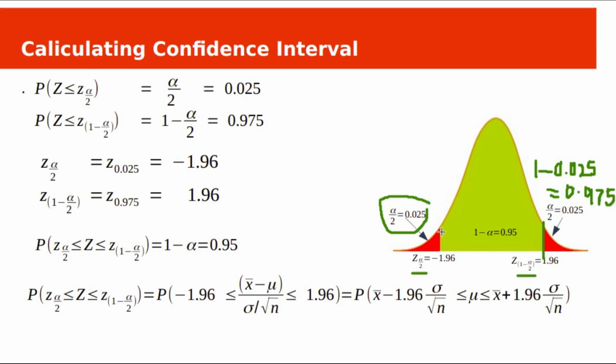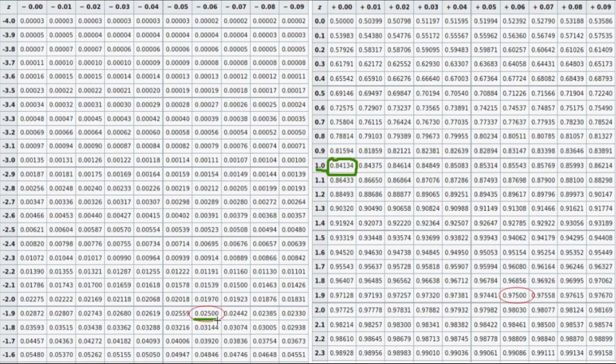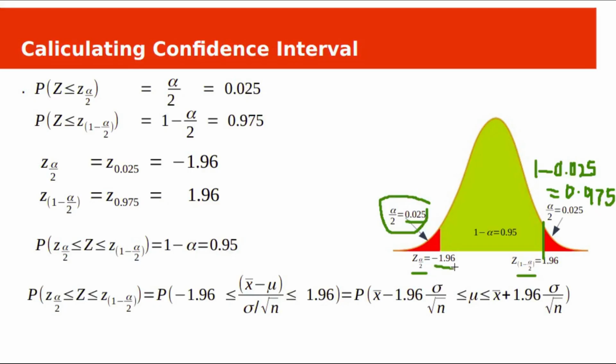Let's see the z score for the cumulative probability 0.025. Here the value is 0.025. Then see the z score, it is minus 1.9, and for the second decimal place it is 0.06. So the z score for this cumulative probability 0.025 is minus 1.96. This is the lower bound. And let's see the z score for the upper bound.